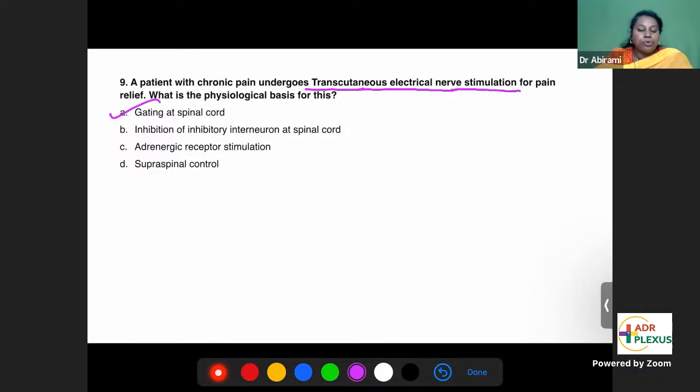Transcutaneous electric nerve stimulation is a pain therapy. In pain clinics, you can see it's a technique where you use electrodes and selectively activate the A beta fibers. A beta fibers are touch and pressure fibers which will close the pain gate. So if you are able to selectively activate the A beta fibers, it will close the pain gate, thereby pain will come down. So it's called TENS, transcutaneous electric nerve stimulation. It's a treatment of pain therapy.